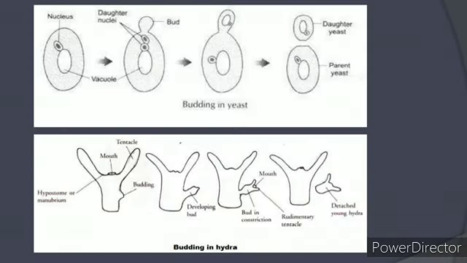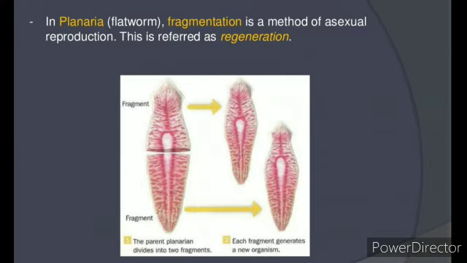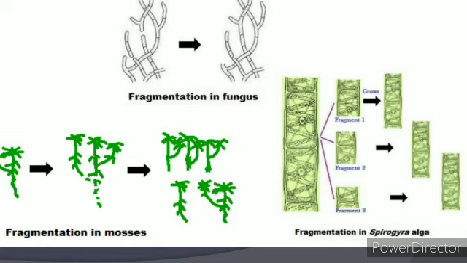Yeast and hydra reproduce by budding. In planaria, that is a type of flatworms, regeneration is observed. Regeneration means fragmented organism cut into the different small parts regenerates the lost part of its body and becomes a new organism. In certain fungi, the filamentous algae and the mosses, they multiply by fragmentation.